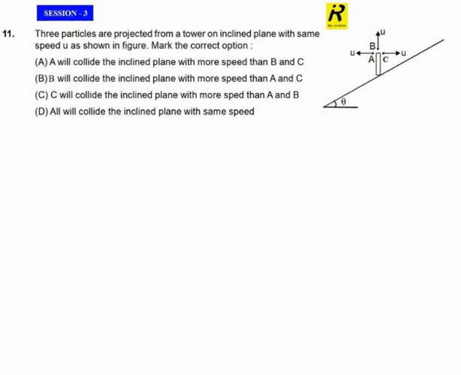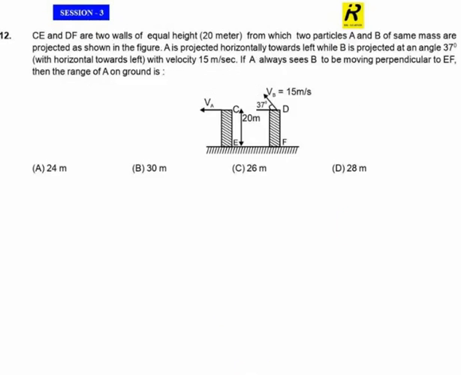The next question is here. In this question, CE and DF are the two walls of equal height, 20 meters, from which two particles A and B of the same mass are projected as shown in the figure.